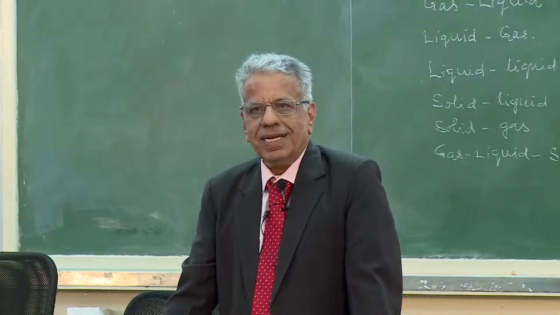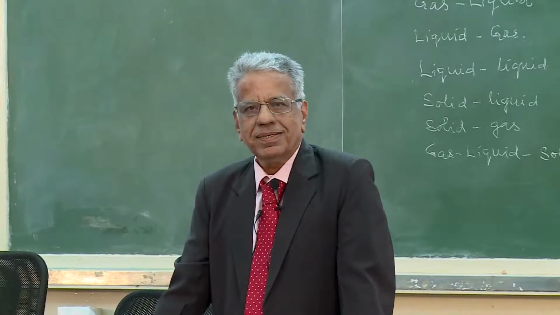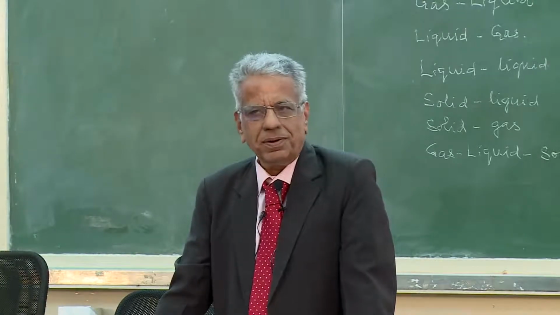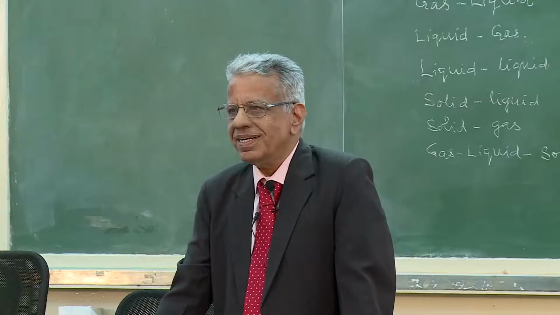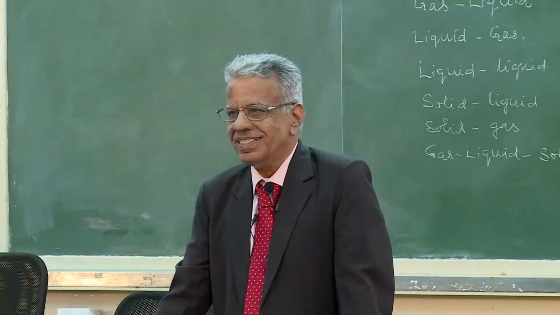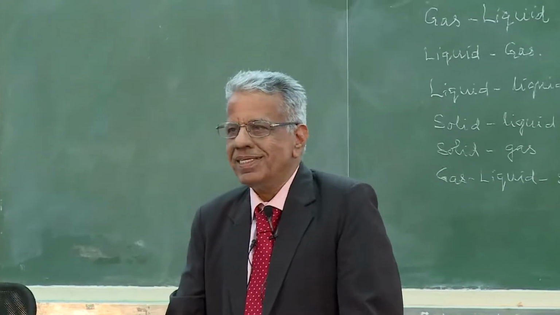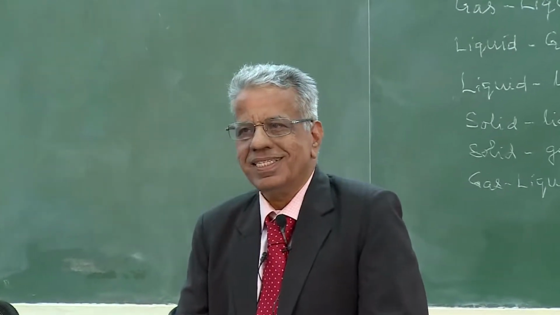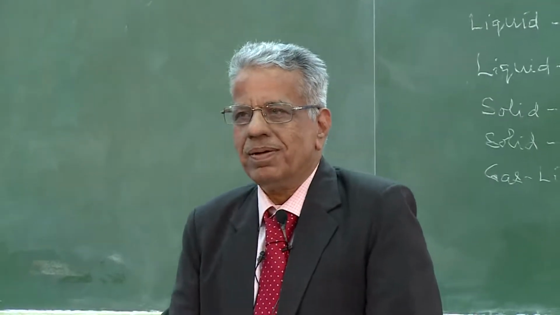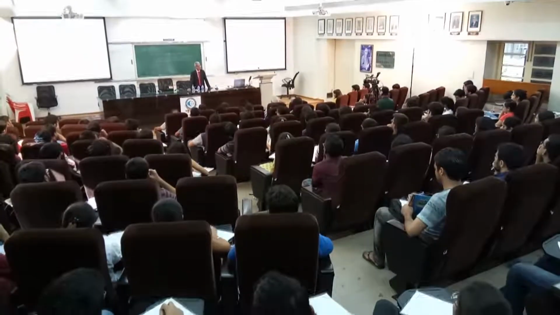So, gas-liquid reactions: hydrogenation, oxidation, chlorination, hydrochlorination or hydrohalogenation, chlorination or halogenation, ammonolysis, ozonolysis, and there is a big category of gas-liquid reactions.